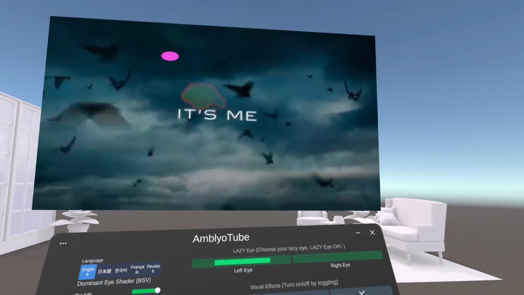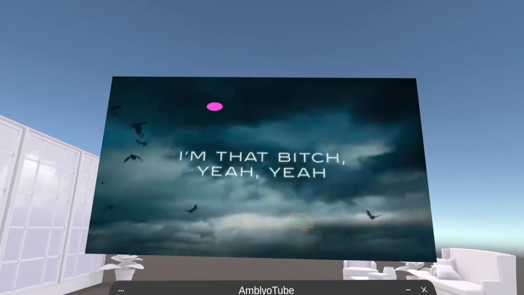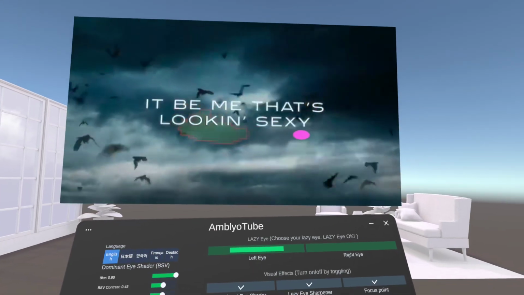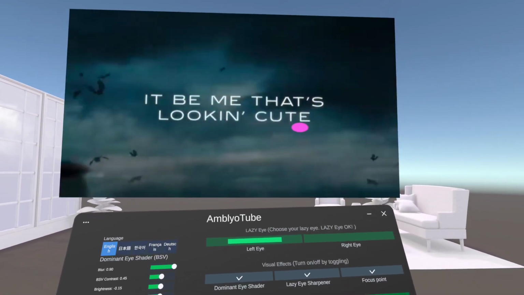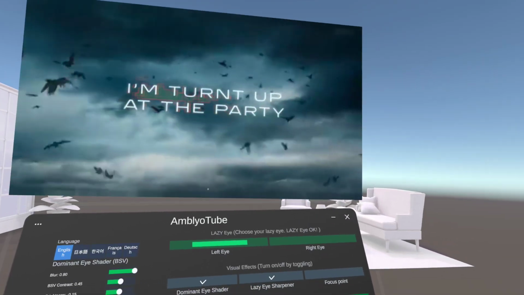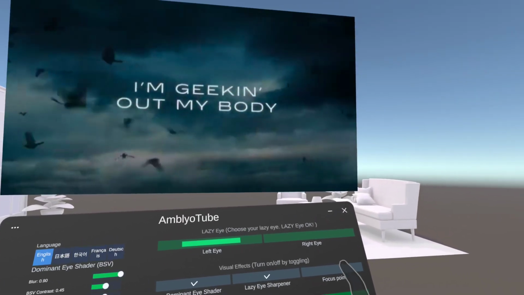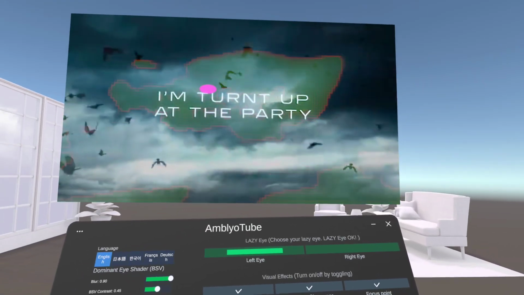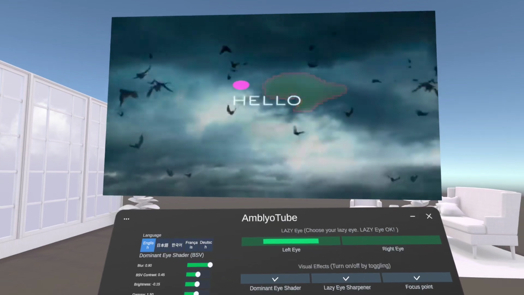There is also a focus point effect. As you see, on the screen there is a magenta focus point. If you switch this off, the focus point goes away. This focus point is very important. Now, you can see that this focus point appears magenta in your lazy eye.